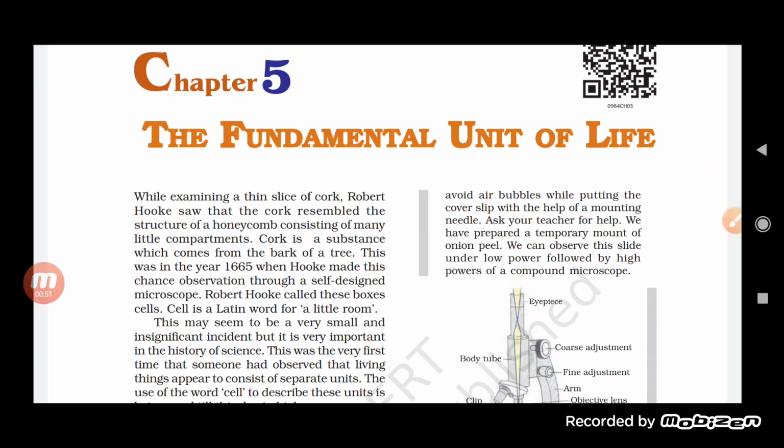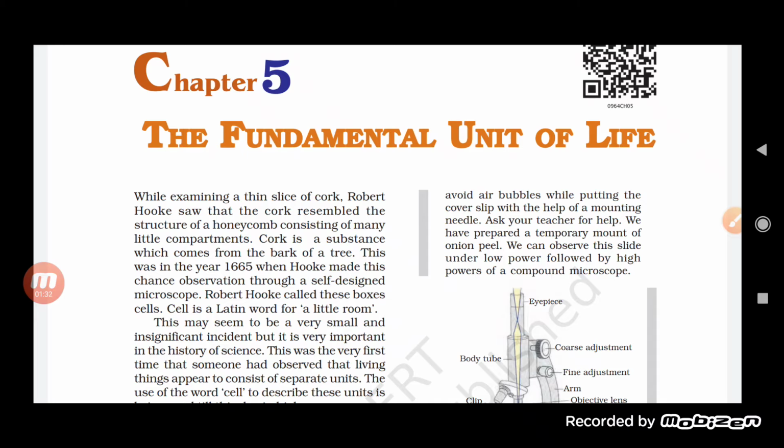That is the cell. If you compare it with matter, everything which is present around us is matter. What is matter made up of? Atoms. Everything which has mass and occupies space, we call it matter. And the smallest unit of anything, we consider it as what? That is the atom. So everything around us is made up of atoms.